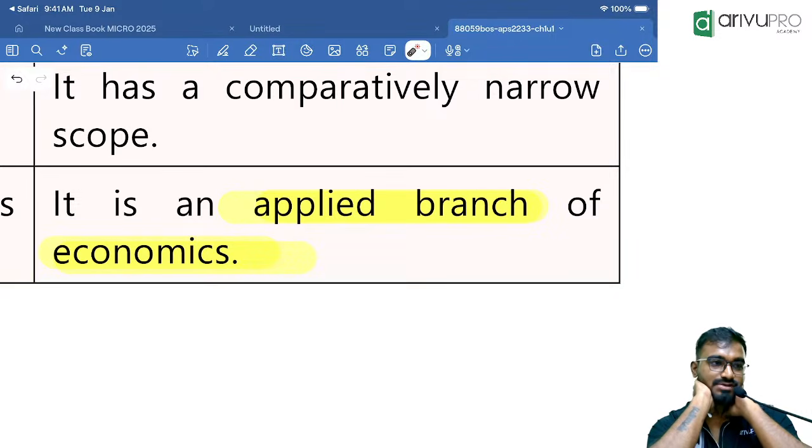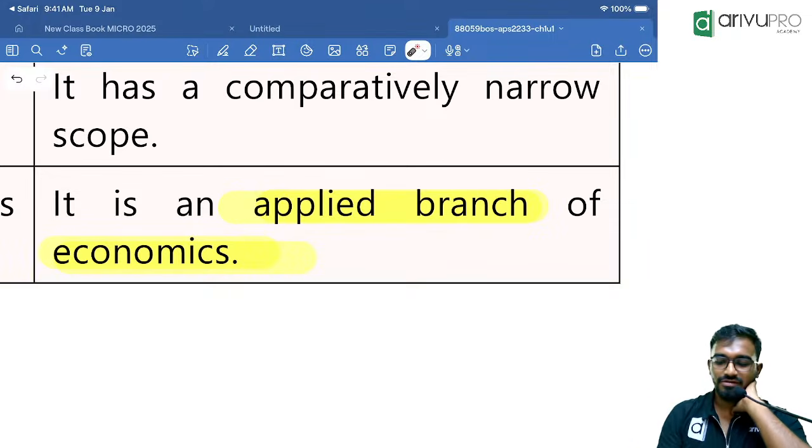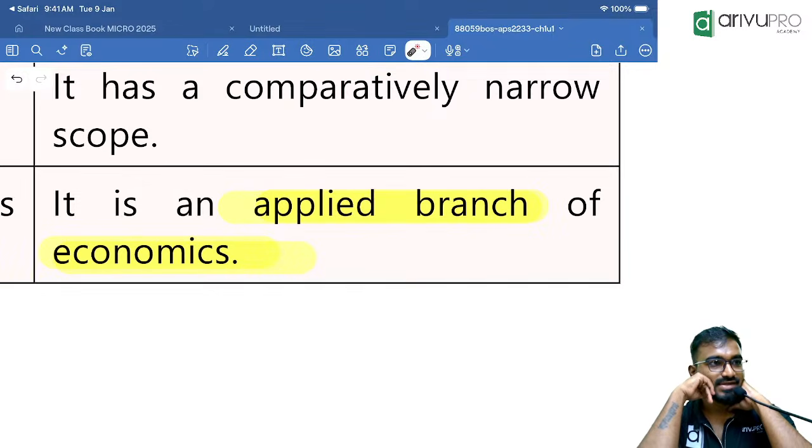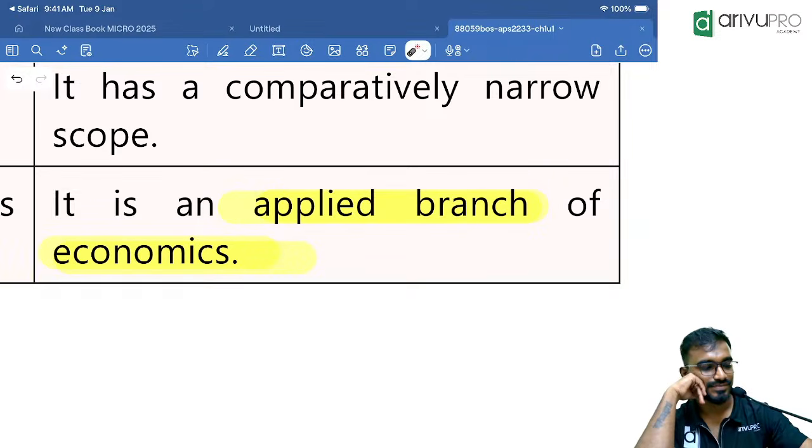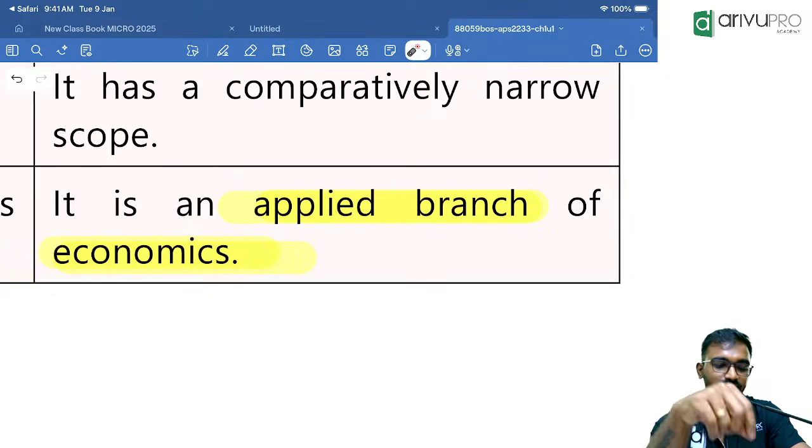Done? Last point. Business economics is an applied branch of economics. Done? Okay, close your books, look at the board.